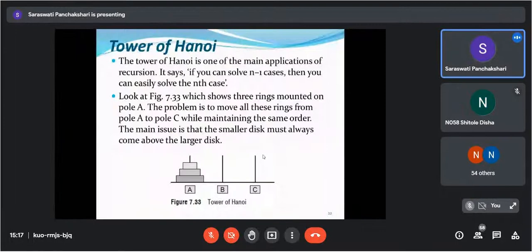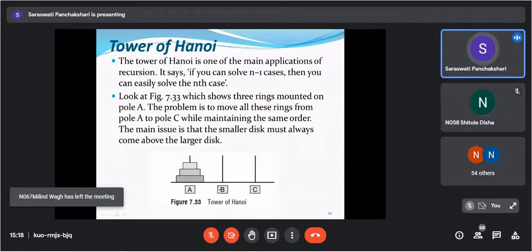Application of recursion. And what it says: if you can solve n minus 1 cases, then easily you can solve the nth case. That is the main motto of the Tower of Hanoi. If we consider this diagram, three poles are there, A, B, C. In pole A, rings are mounted. Three rings we are going to consider.